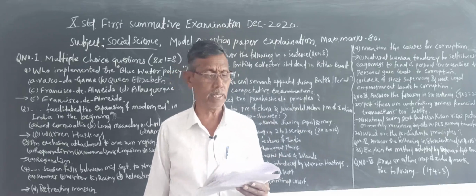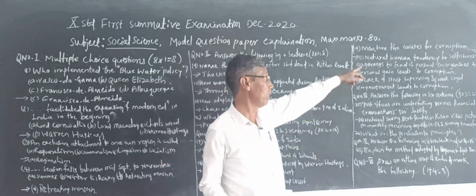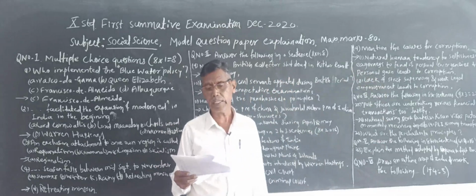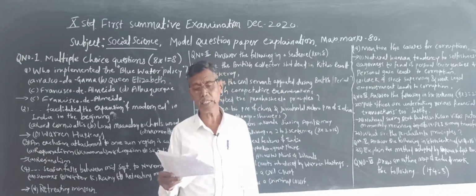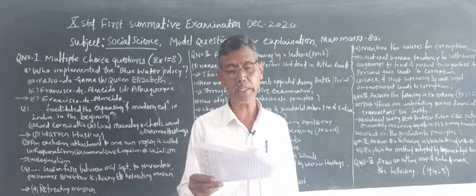Now the next question, mention the causes for corruption. What are the causes for corruption? Here you have to write the main causes in 3 to 4 sentences.